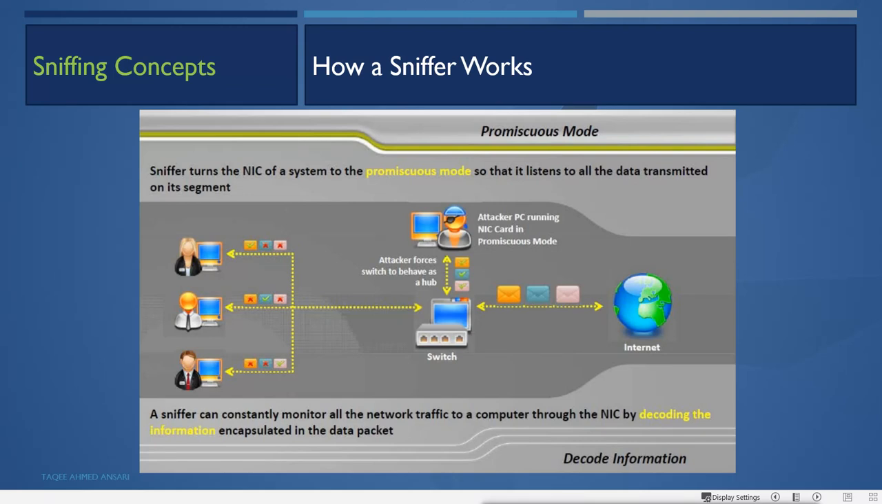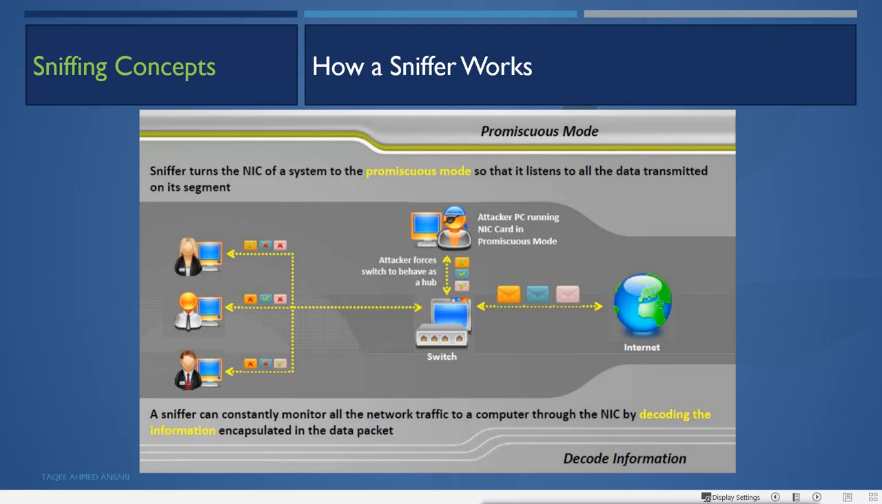Now, how a sniffer works. A sniffer works in promiscuous mode. A sniffer turns the NIC of a system to promiscuous mode so that it listens to all the data transmitted on its segment. So it turns your interface into promiscuous mode, and what that means is it will try to capture and listen to all the data which is going on the segment.